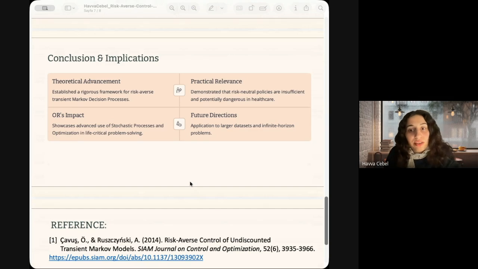In conclusion, this work is more than just a theoretical mathematical exercise. Methodologically, it successfully extends Markov decision processes to handle risk aversion in transient models. Algorithmically, it provides a robust Newton-type method to solve nonlinear equations. And practically, it offers a decision support mechanism for critical life and death situations like organ transplants. Markov chains and dynamic programming here transcend mere academic subjects to become vital tools that can save lives.